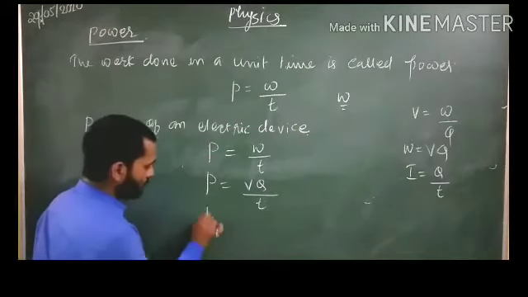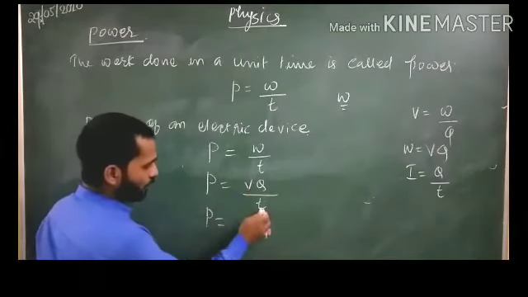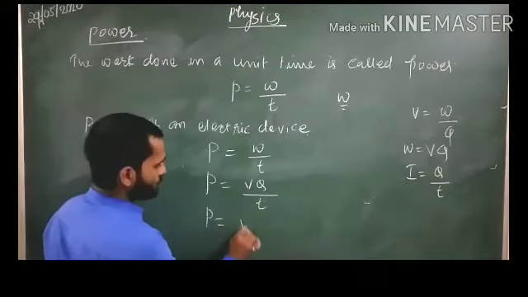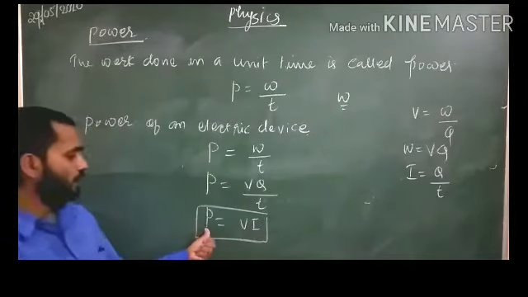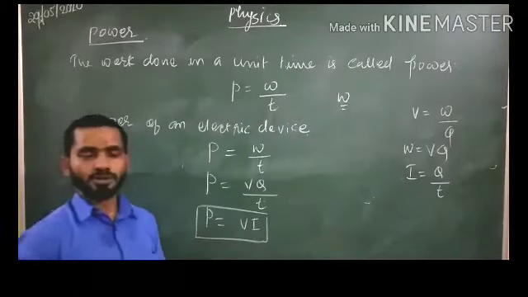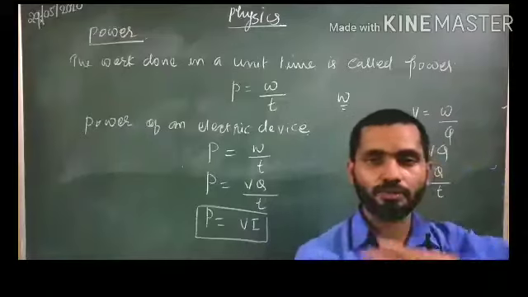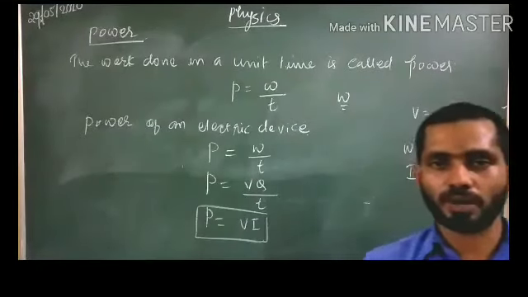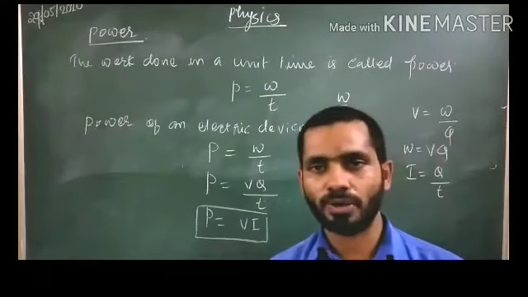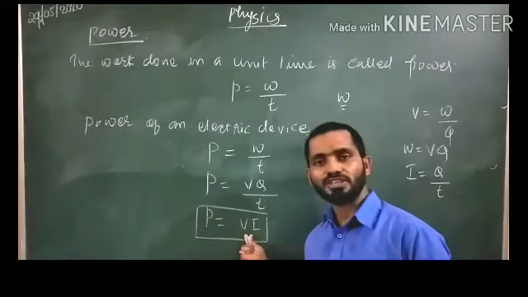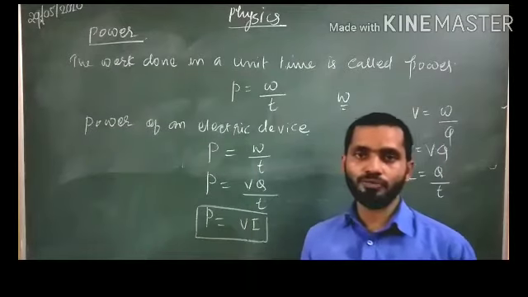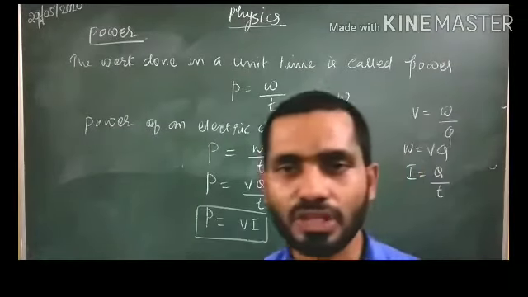So here V is equal to Q upon T, that means I. So VI. So see students, this power is nothing but VI. So in the case of electrical devices, when you are calculating the power, how will you calculate it? You can calculate power by simply multiplying the voltage and the current. V into I gives the power.